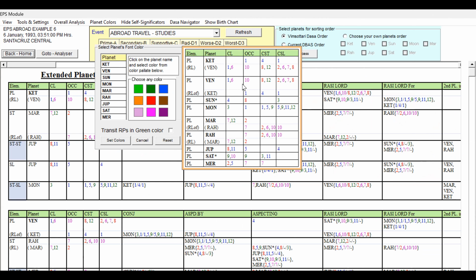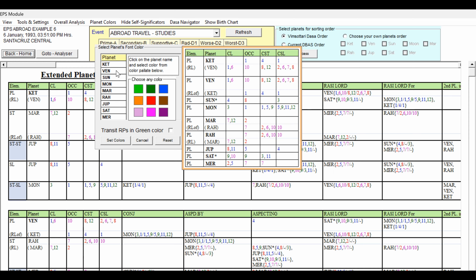Lagna Lord, 6th Lord, occupying 10th house, 8 and 12 Cuspal Star Lord, 2, 6, 7, 8 Cuspal Sub Lord. Lagna Lord is good, 6th Lord also fine because for the job everything is fine, but 8 is having obstacles. 12 is fine for abroad travel, and 2, 6, 8 have mixed signification.